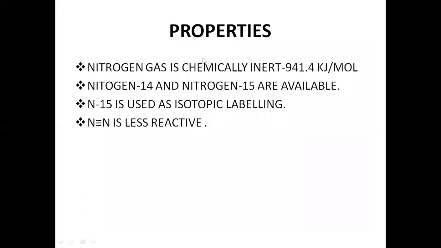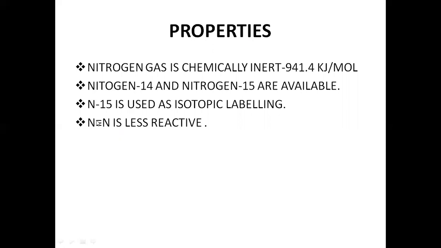Next, about the chemical property. Nitrogen gas is chemically inert. The structure of nitrogen is N triple bond N. To break this bond we need to spend a large amount of energy, 941.4 kilojoules per mole.